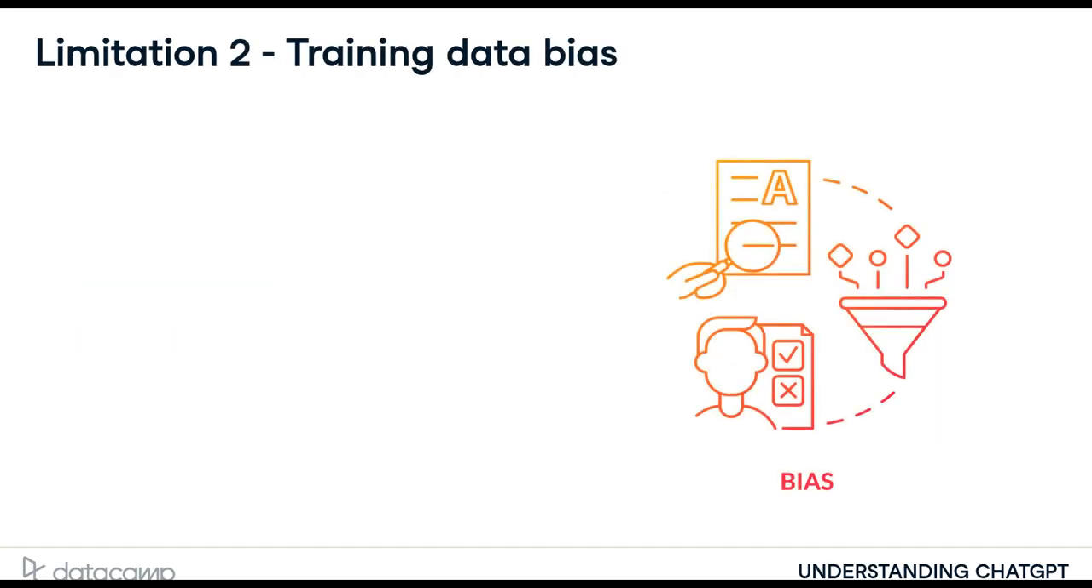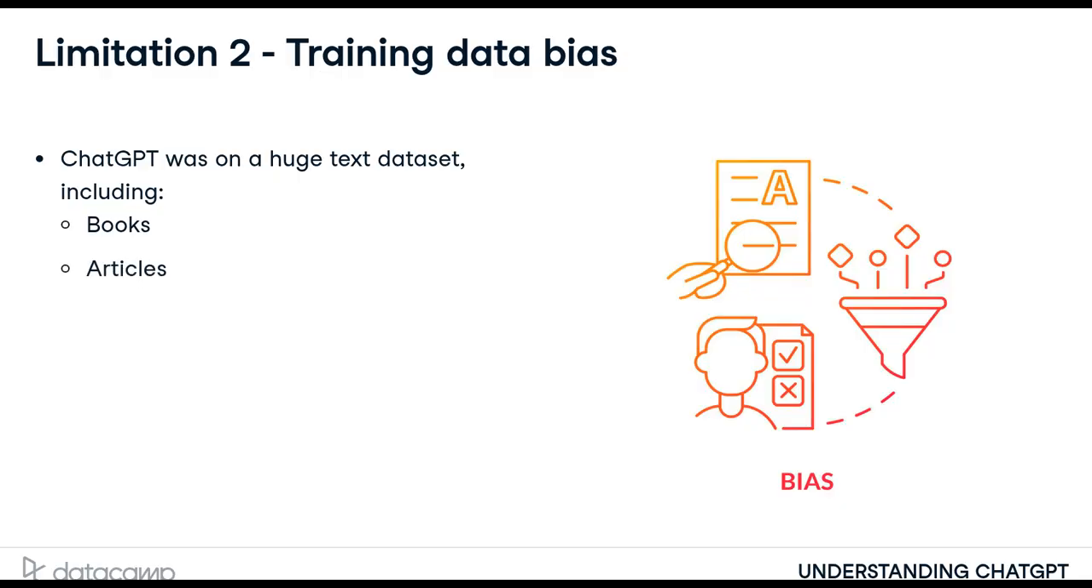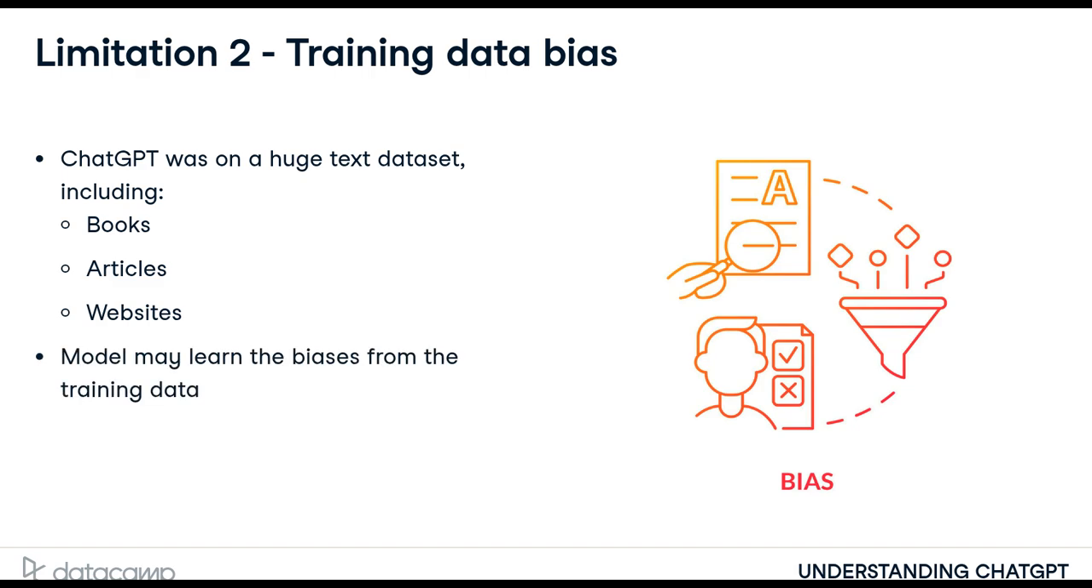Another limitation is potential bias in the training data. ChatGPT was trained on a massive text dataset from a variety of sources, including books, articles, and websites. But this data could contain biases. The model may learn these biases and produce biased responses.